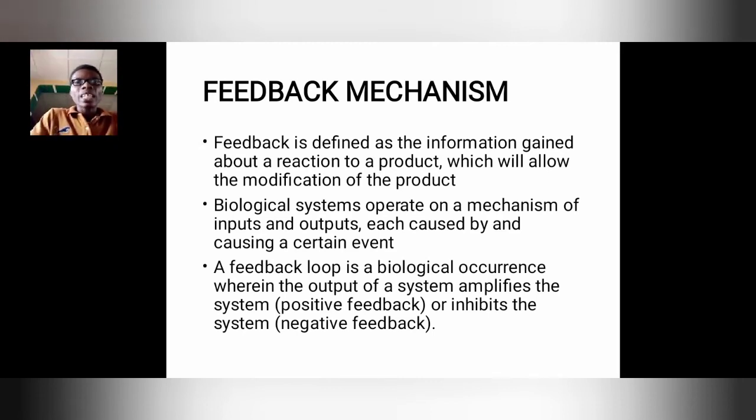Now, a feedback loop is a biological occurrence wherein the output of a system amplifies the system. It means if I send it here, and I know that we need more of this, and I tell the body to get me more of this, that's positive feedback. But in a case whereby I send this to a control center, and the control center notices that this is not good enough, and I send an output to reduce this, that's what? Negative feedback. Don't worry, I will give you examples of this. Like I said at the beginning, we are all aware of these things. It happens to us on a daily basis. It's just that we don't know what it's called, for those people that may be a bit novice.